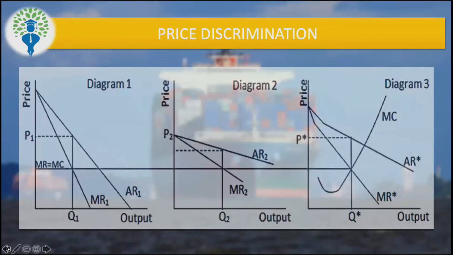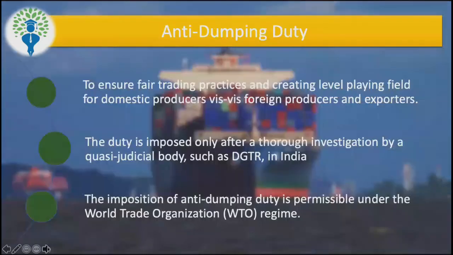If you're doing it deliberately, even though it costs you more, but still you are selling it at a cheaper price in the foreign country because you want to destroy the competition there, because you want to capture the market there, then it's a problem area. That is why the government has the right to put anti-dumping duty.